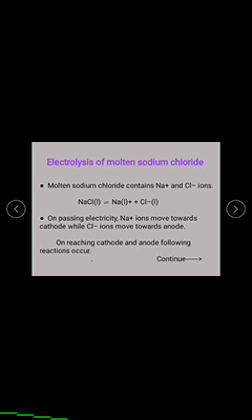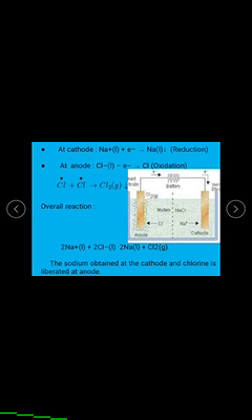When passing the electricity, the Na+ ions move towards the cathode side, and the Cl- ions move towards the anode side. On reaching the cathode and anode, the following reactions occur.